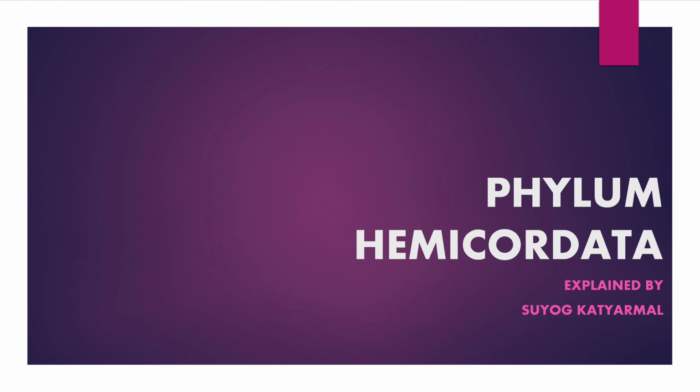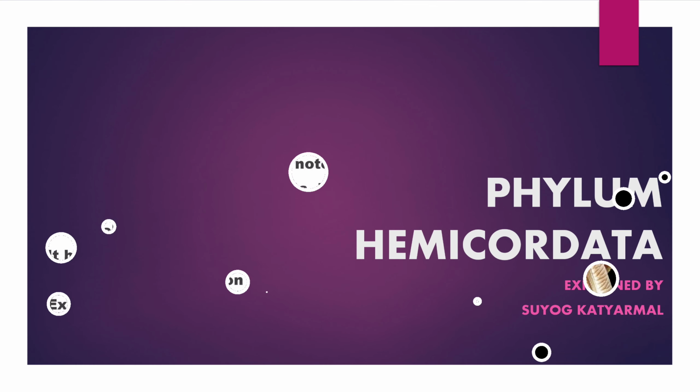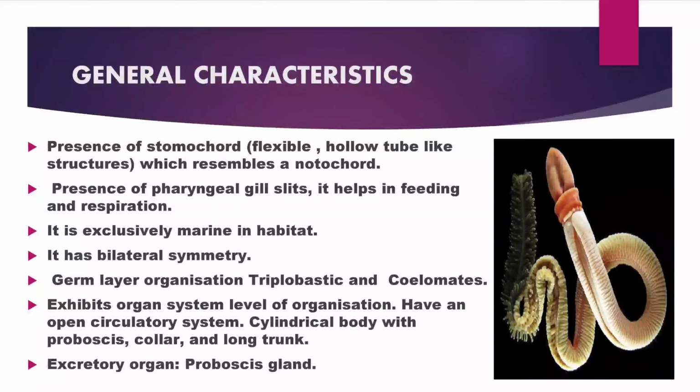Now let's learn about phylum Hemichordata. General characteristics of phylum Hemichordata. There is a presence of stomochord, which is a flexible, hollow tube-like structure. It resembles the notochord in terms of structure. There is the presence of pharyngeal gill slits. It helps in feeding and respiration.